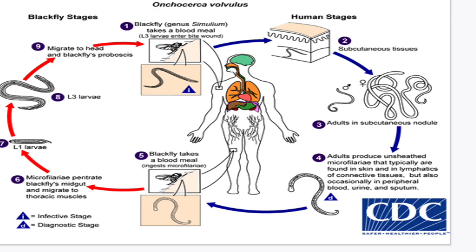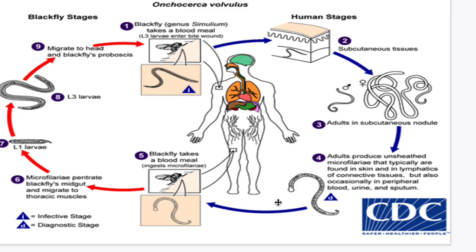So here is your life cycle. So during a blood meal, an infected black fly introduces your third stage filarial larvae onto the skin of the human host, where they penetrate into the bite wound. So in the subcutaneous tissues, the larvae develop into adult filariae, and the adults there form nodules, no?